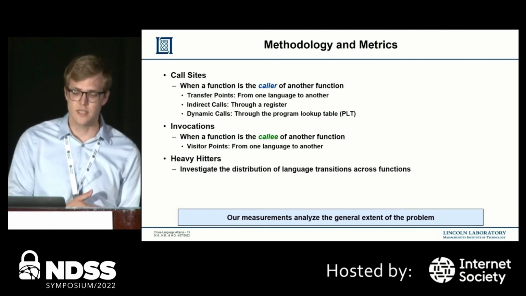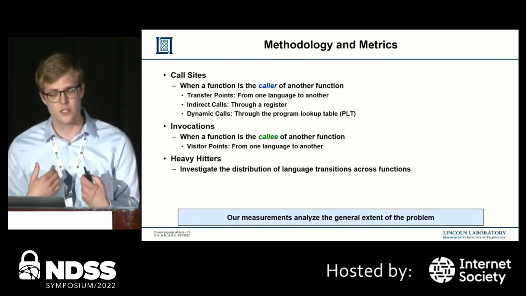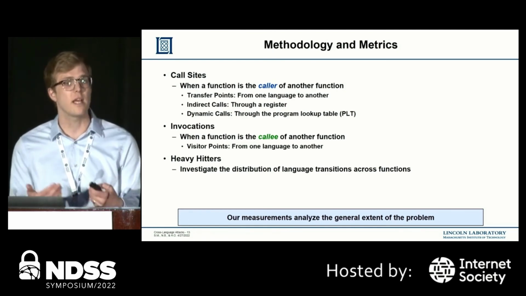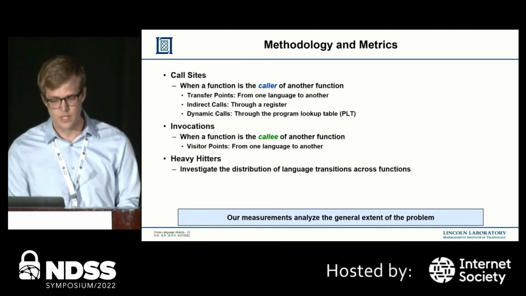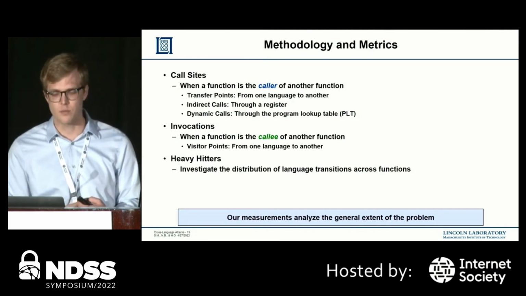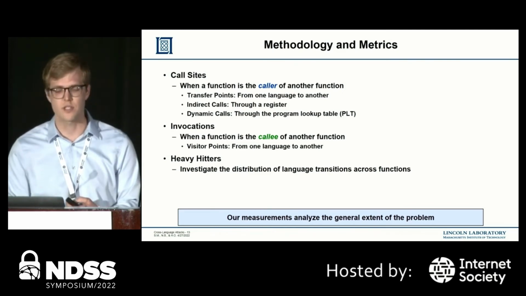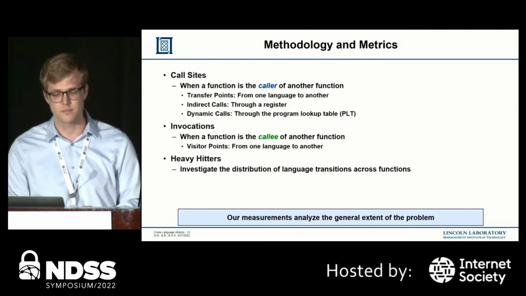We're also interested in the behavior of invocations, which are when a function is the callee of another function. In particular, we want to look at what we call visitor points, which are that subset of invocations that cross the language boundary. Finally, we'll end our evaluation with a discussion of the distribution of language transitions across functions to identify any heavy hitters in this distribution.